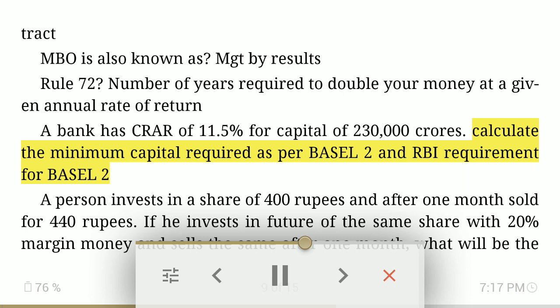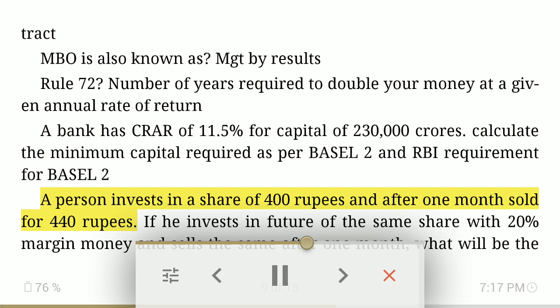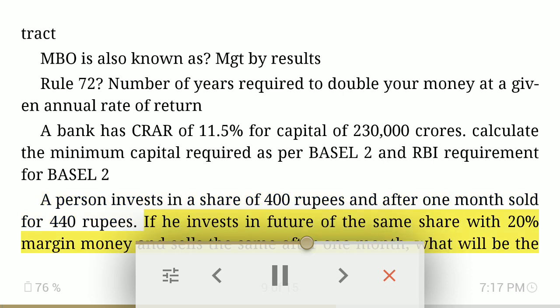Calculate the minimum capital required as per Basel II and RBI requirement for Basel II. A person invests in a share of 400 rupees and after 1 month sold for 440 rupees. If he invests in future of the same share with 20% margin money and sells the same after 1 month, what will be the percentage gain for both?